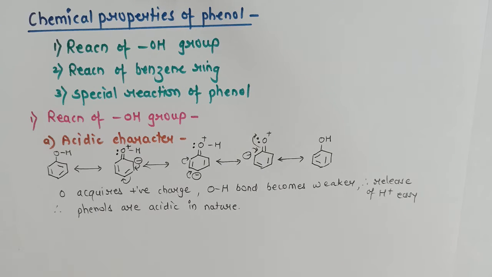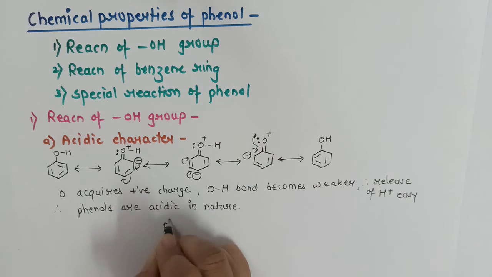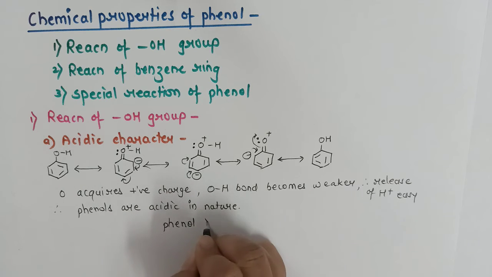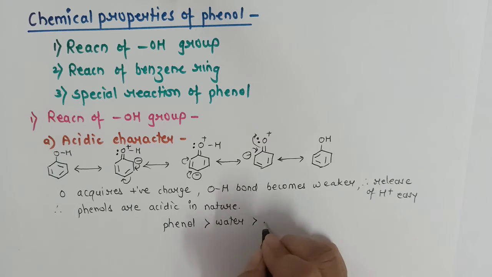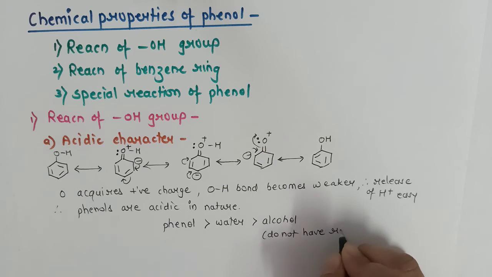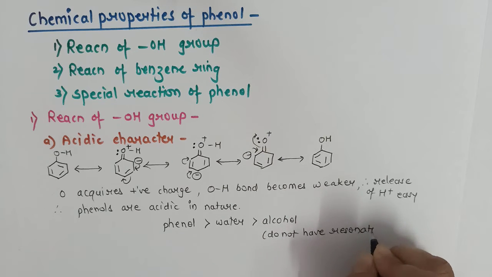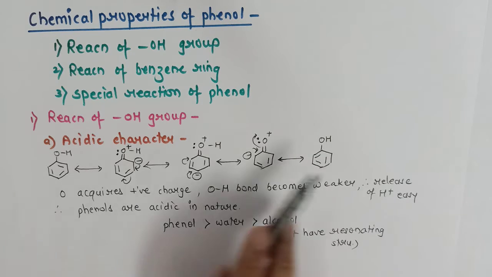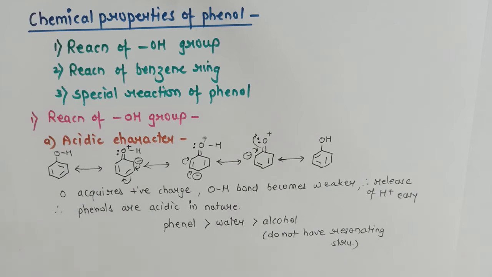Now if we compare the acidic nature of phenol, water and alcohol, phenol is more acidic than water, and we have already seen that water is more acidic than alcohol. Reason: the resonating structure. Alcohols don't have a resonating structure, whereas in phenols, due to the resonating structure, the release of H plus becomes easy.